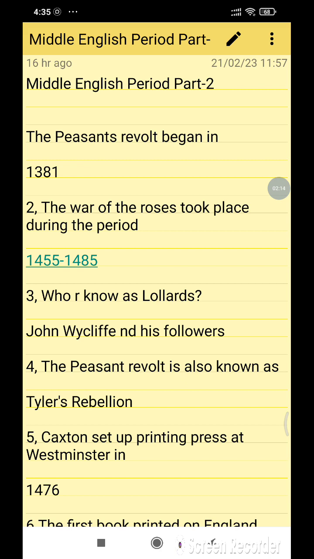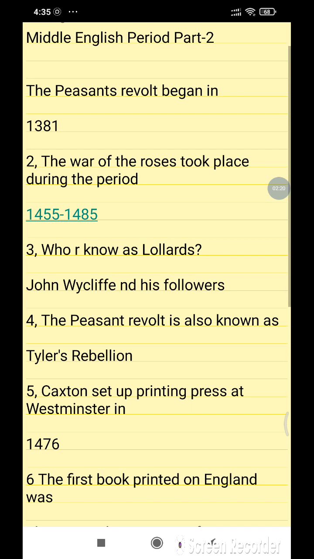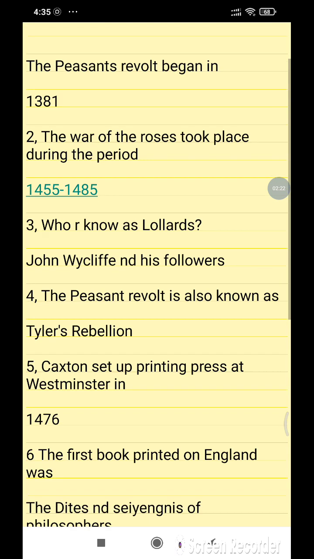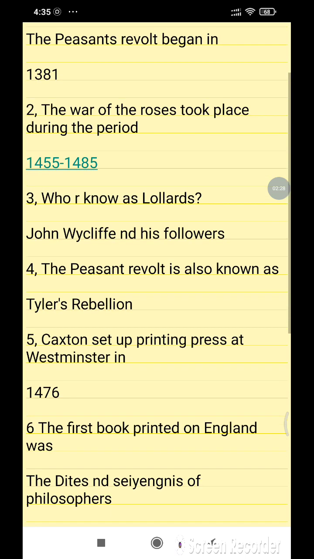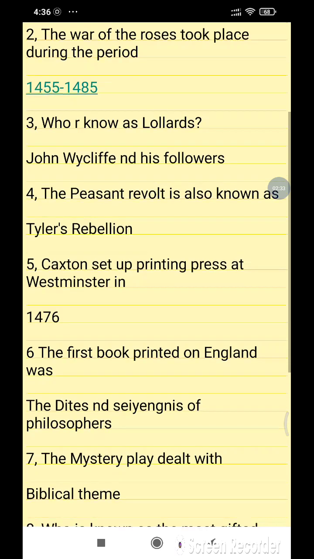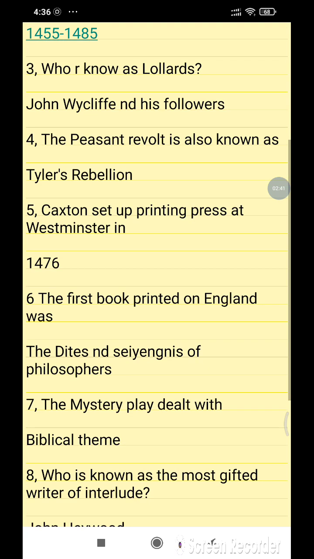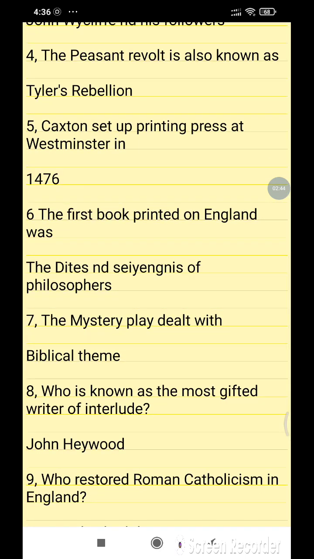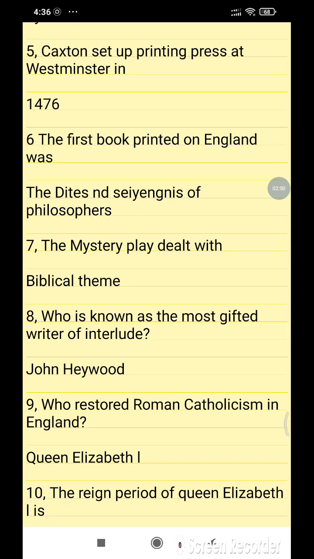The Peasant Revolt began in 1381. The War of the Roses took place during the period 1455 to 1485. Who are known as Lollards? John Wycliffe and his followers. The Peasant Revolt is also known as Tyler's Rebellion. Caxton set up the printing press at Westminster in 1476. The first book printed in England was The Dictes and Sayings of the Philosophers. The mystery play dealt with the biblical theme.